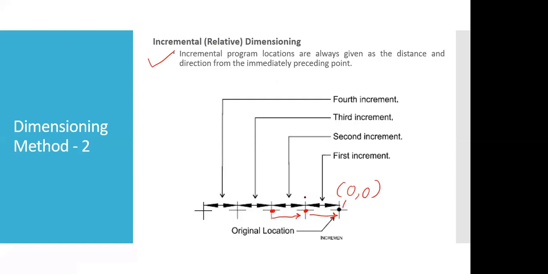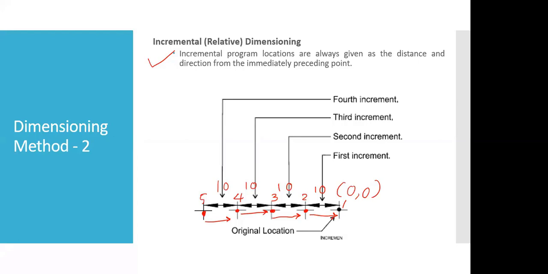Let me give it the numbers 1, 2, 3, 4, and 5. Now the location of point number 4 will be measured with respect to point number 3, and similarly this point will be measured with respect to 4. Now let us assume that all these gaps are 10 mm. It simply means that all the points are spaced at a distance of 10 mm.